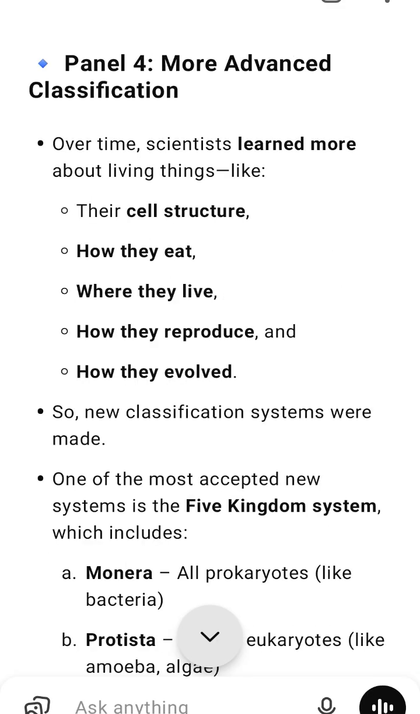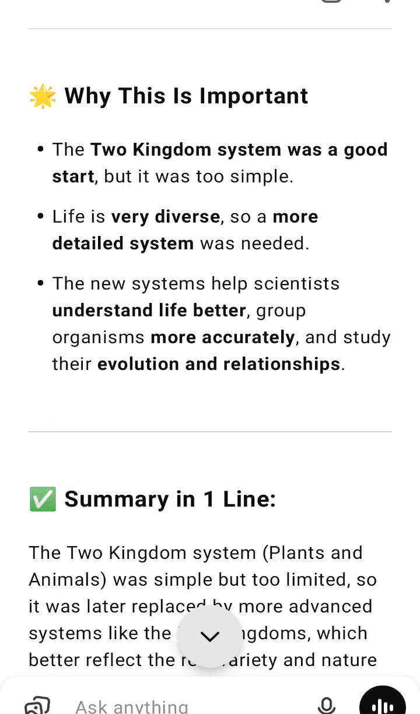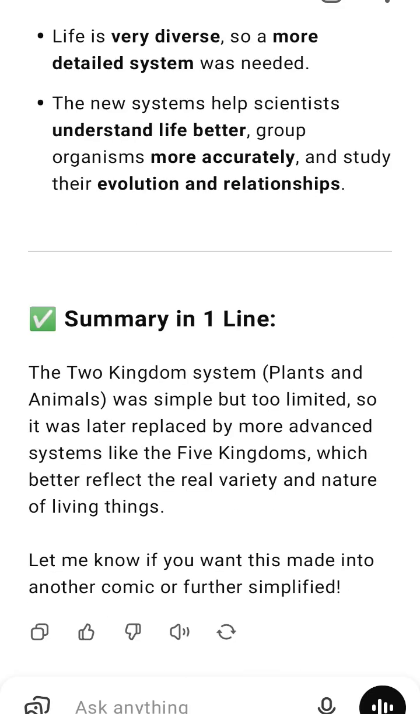Summary in one line. The two-kingdom system, plants and animals, was simple but too limited, so it was later replaced by more advanced systems, like the 5 kingdoms, which better reflect the real variety and nature of living things.